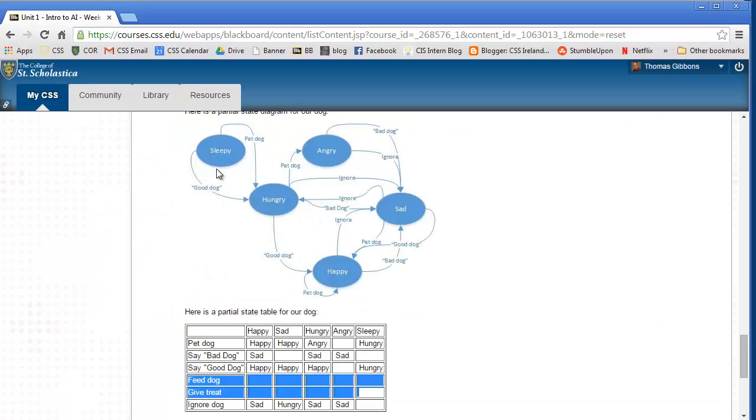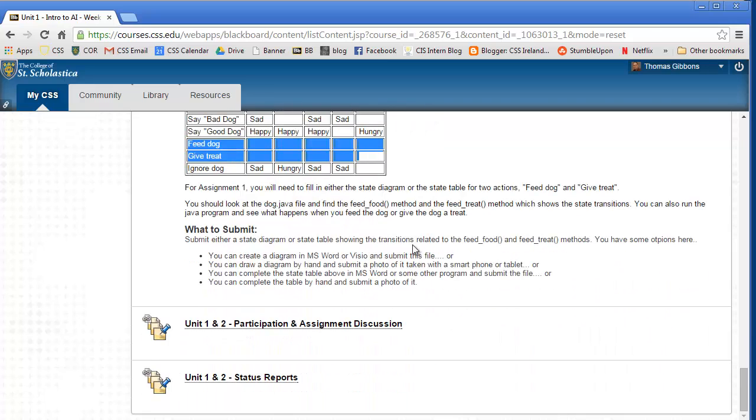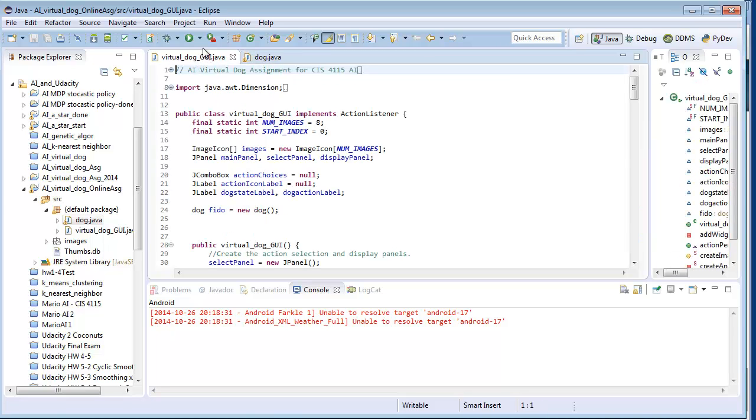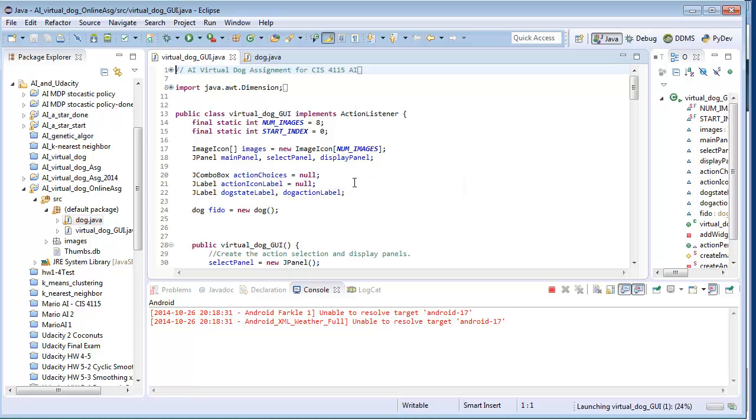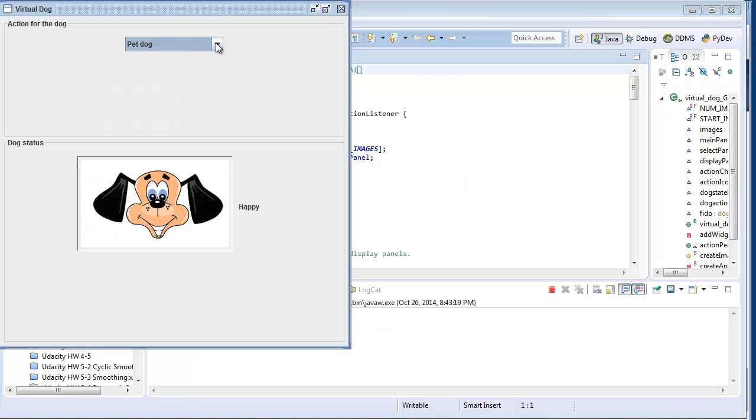You can also, feel free if you want to, just draw the diagram on paper, and if you have a smartphone, just take a picture of it and submit the photo. That's fine too. So these are the different options. And again, you can run the virtual dog. To run the virtual dog, I have to click on my GUI thing, go up here and say run as Java application. The first time I have to do that. Next time I won't have to do that. I can just say run.